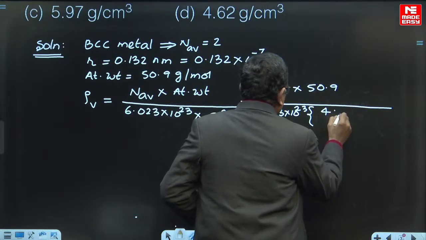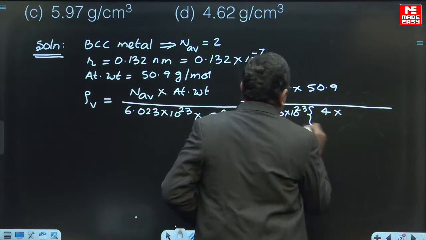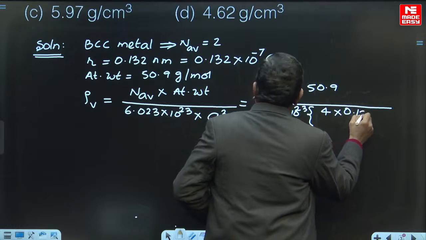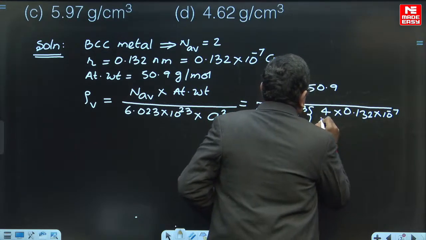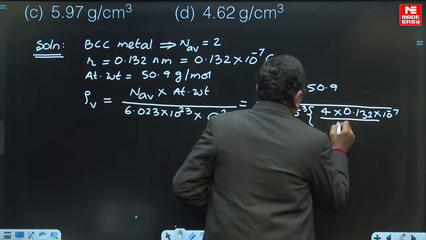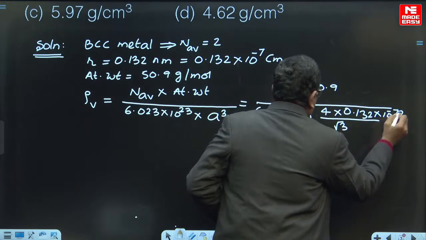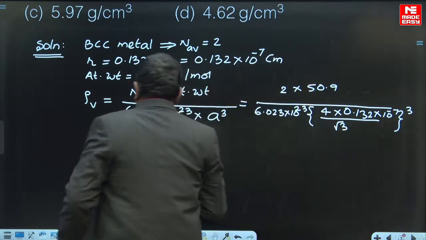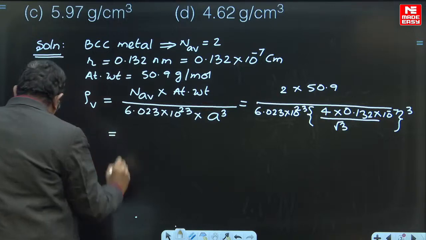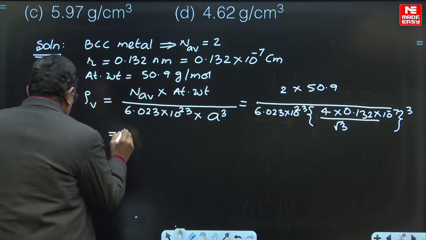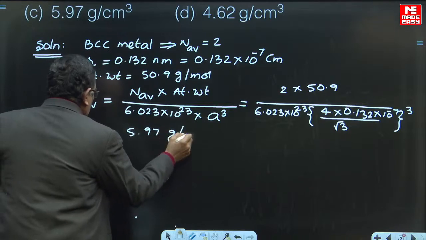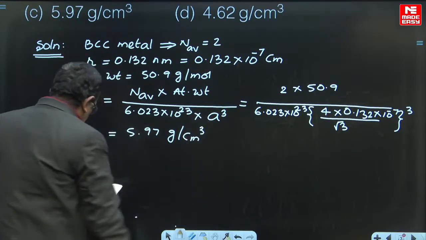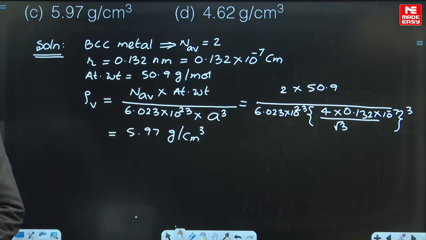So we write 4 into the atomic radius, 0.132 into 10 to the power of -7, that is 4R, divided by root 3, that is the a value, whole cubed. This gives us the volume density as 5.97 grams per centimeter cube.